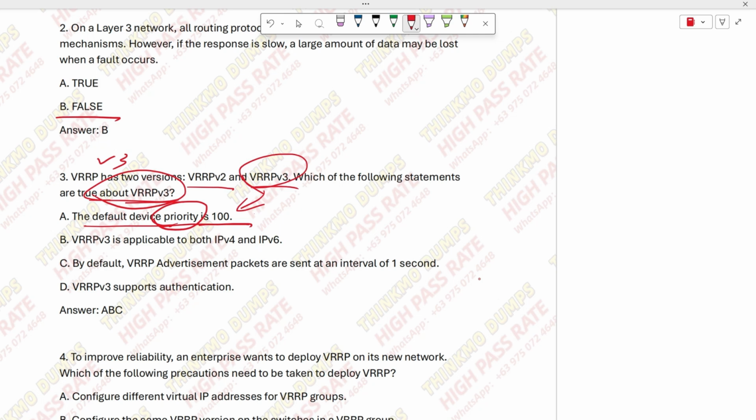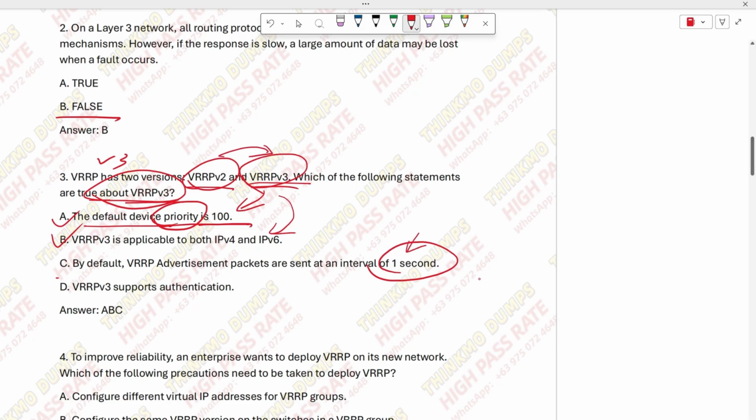Then it says that V3 supports both IPv4 and IPv6. This is also correct because V2 does not support IPv6. So that's why it gets updated. Besides, V3 was developed to support IPv6, so this is also correct. Both A and B are correct. And then there's C. It says the default interval for sending packets is 1 second.